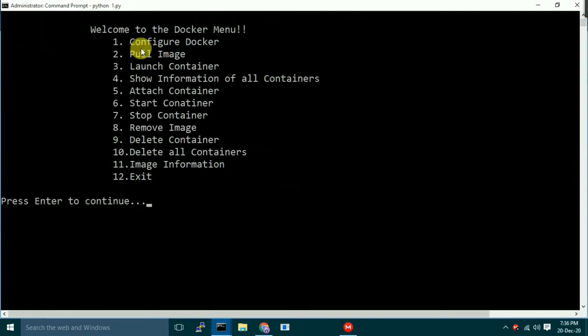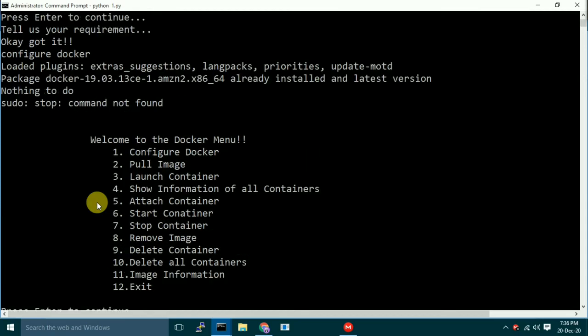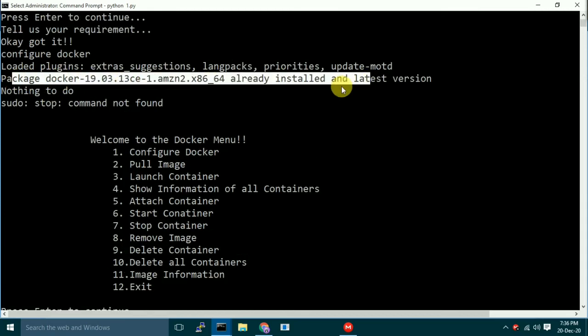So here we have a couple of services. Right now I muted this because it takes a bit long to pronounce all of these things. Let's go ahead and configure Docker first of all. Configure Docker. It's saying that the package is already installed and there is nothing to do.